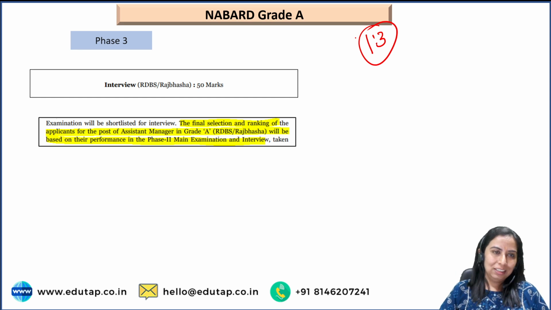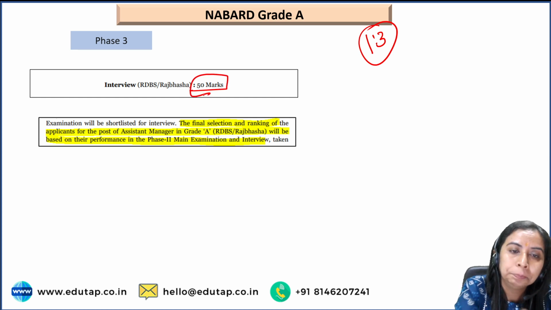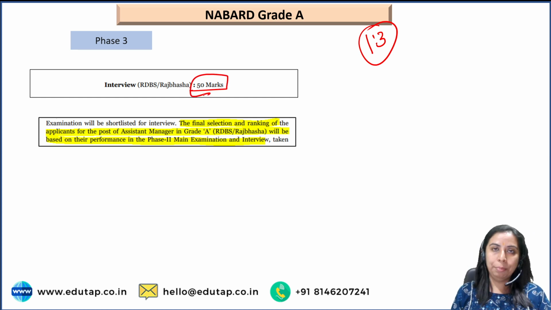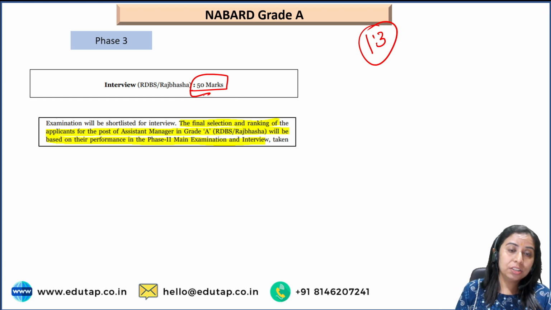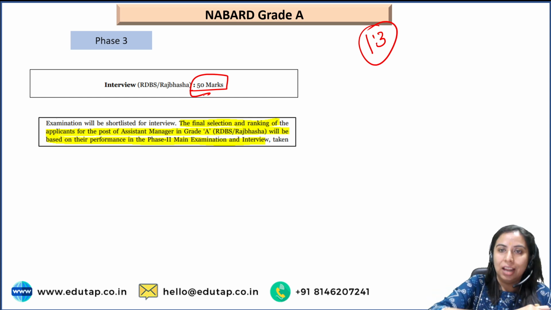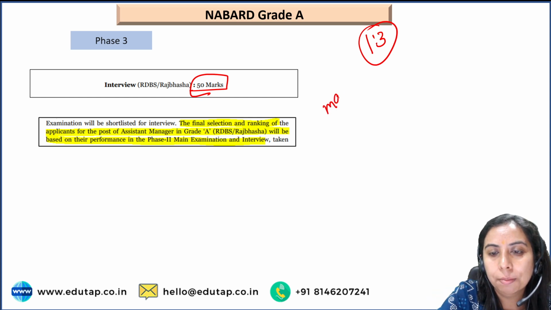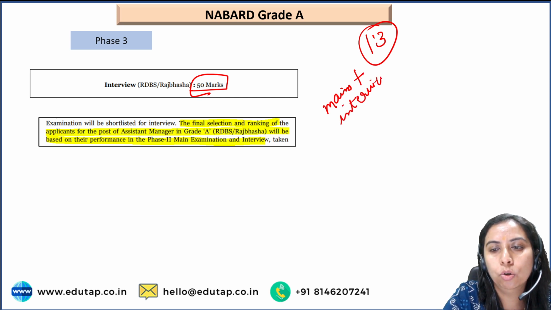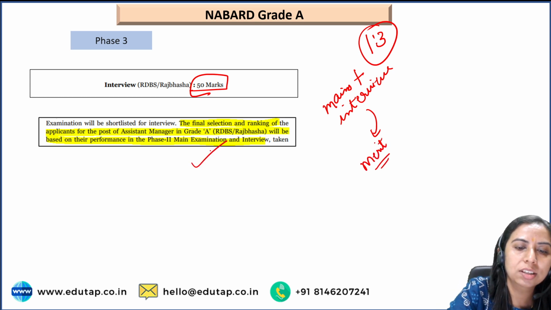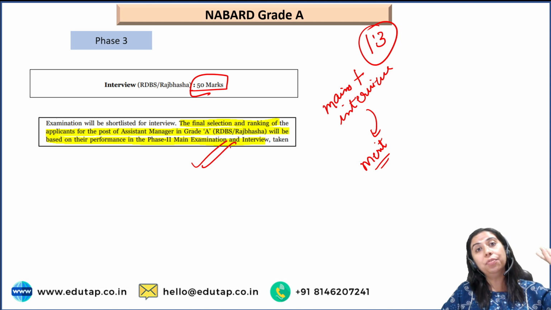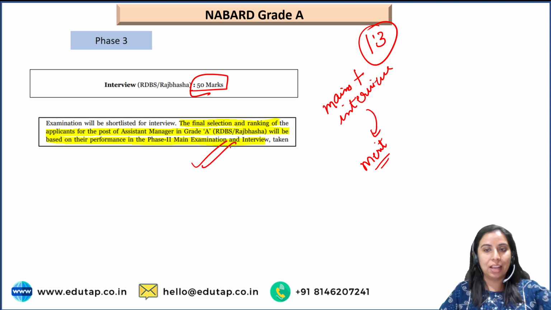Coming back to the phase 3 interview, the interview is for 50 marks. The candidates appearing in the examination will be shortlisted for interview on the basis of their mains marks. And then finally, your mains plus your interview marks will be used to make a merit list. Okay, this is what is written here. That means phase 1 सिर्फ qualifying है. You just clear the preliminary examination and you come to phase 2 and phase 3, right?